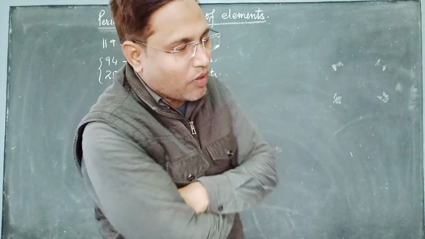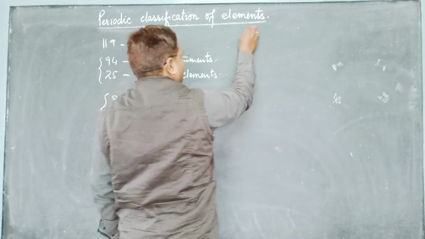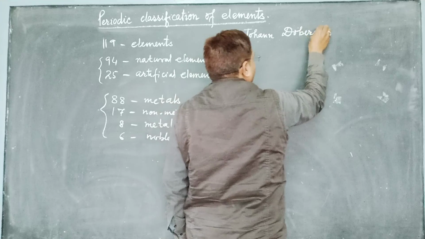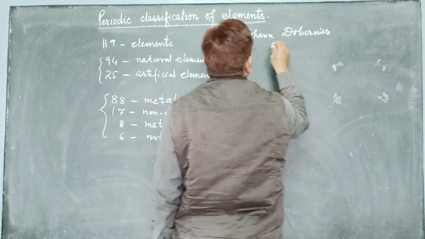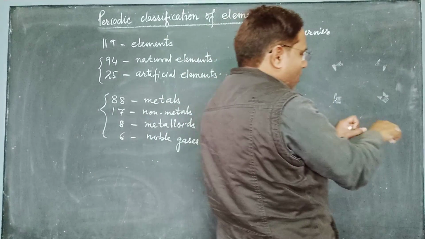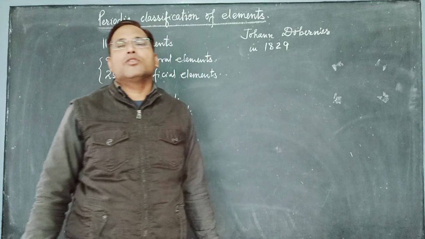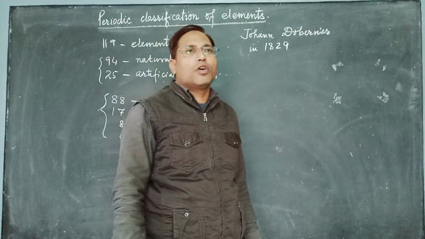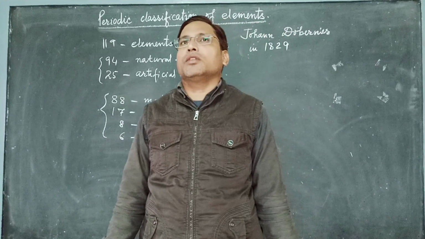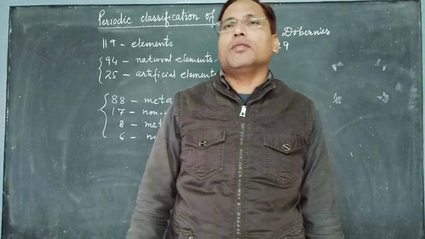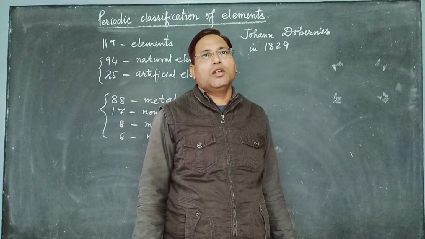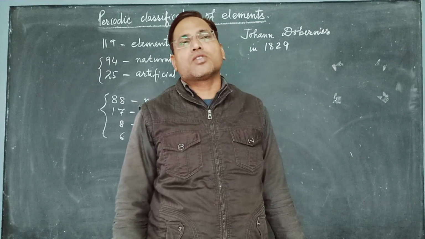This work was done by John Dobereiner in 1829. He came forward and gave an idea of how to remember the properties by grouping elements in a proper way. So he grouped the elements in groups of 3, and we call them Dobereiner's triads.